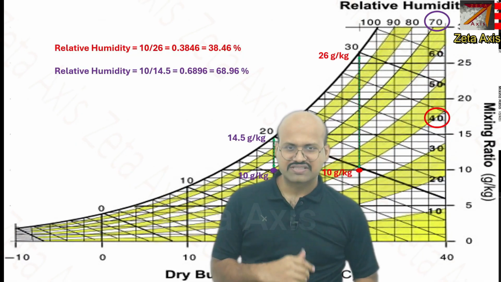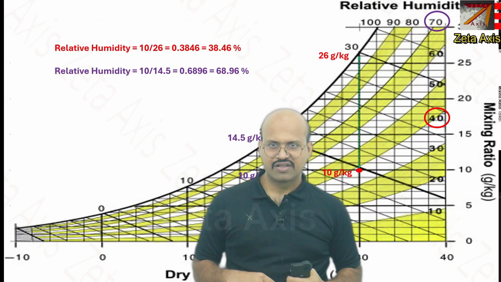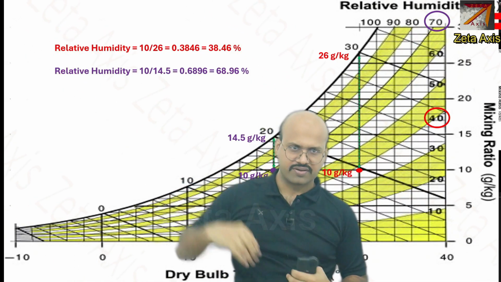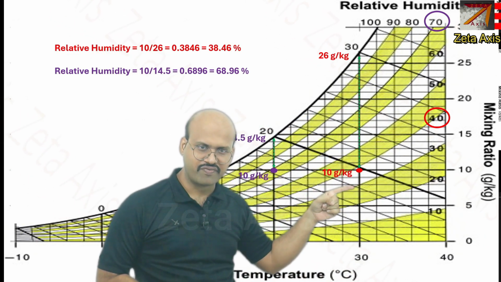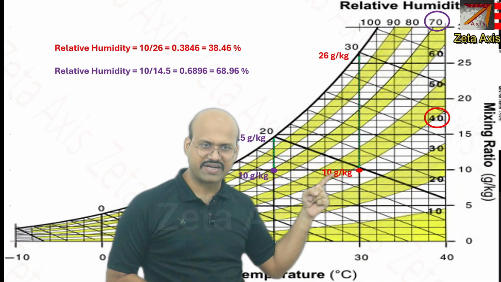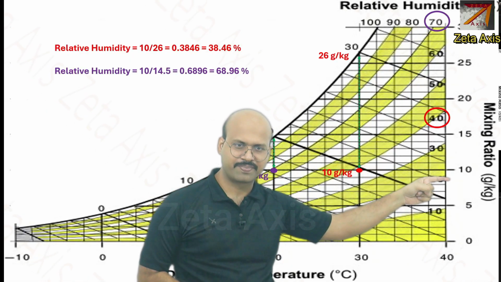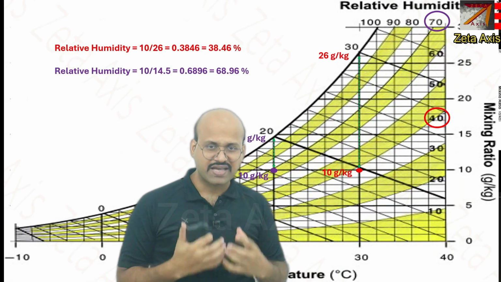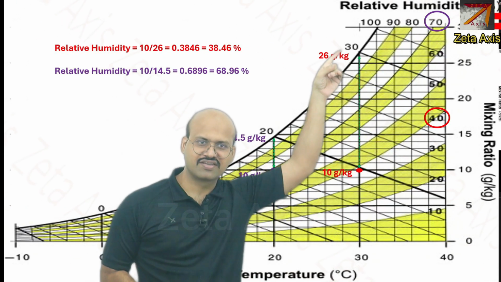So if you try to understand relative humidity, we can take this example. Now here there are two examples. First is with red and second is with blue color. So for red color, we have this point where the amount of water vapor in the air is 10 gram per kg. We can see it is on this line which indicates 10 gram per kg. So at this temperature, that is 30 degrees Celsius, the maximum amount of moisture the air can carry is here.